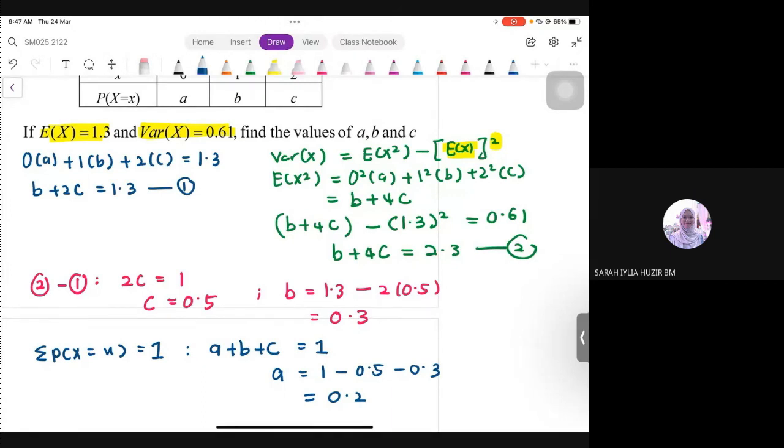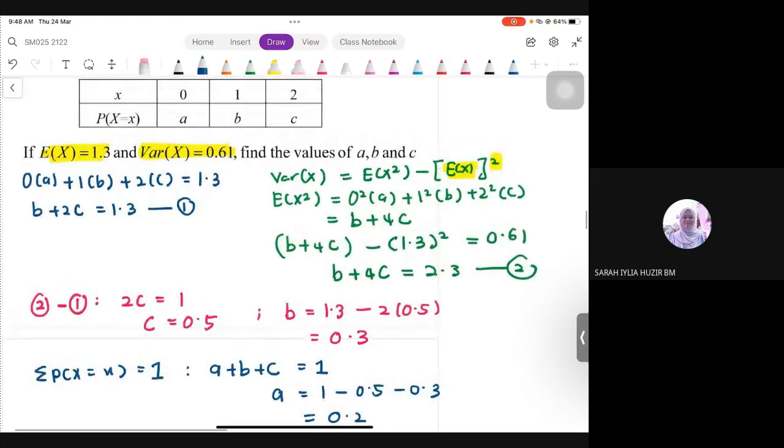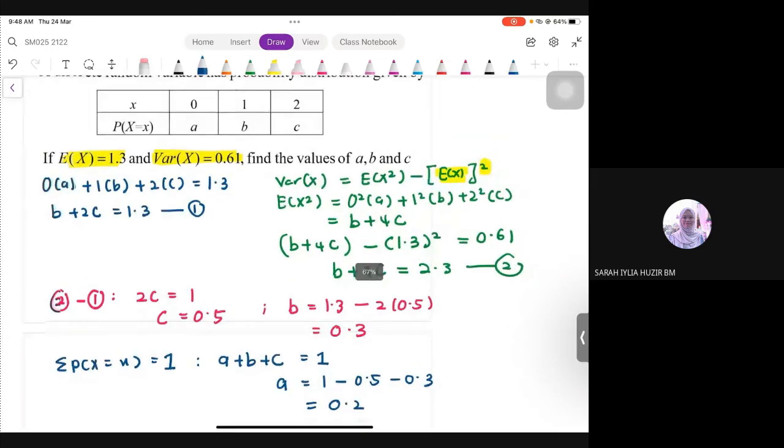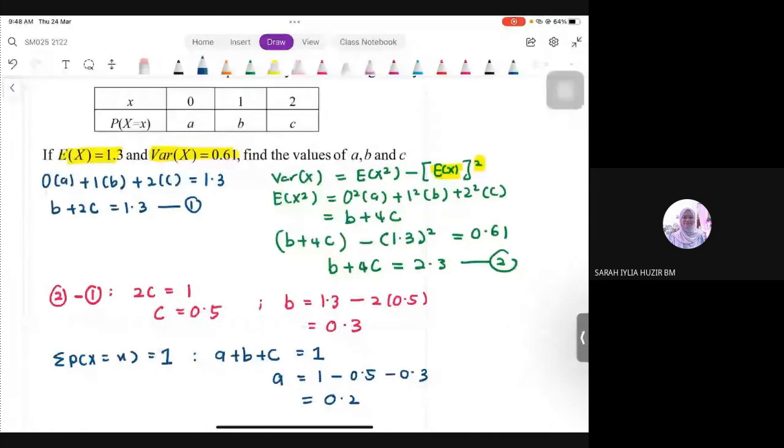Soalan dia macam tak adalah susah sangat. Kita kena ingat kriteria of discrete random variable. Nak cari B dengan C biasanya orang memang tak ada masalah. Dia terlupa je macam mana nak dapatkan A. So link dia kena ingat summation of all probability must be equal to 1. Hidden info yang soalan tak ada, bagi tahu. Okay, settle. Ada lagi soalan ke?